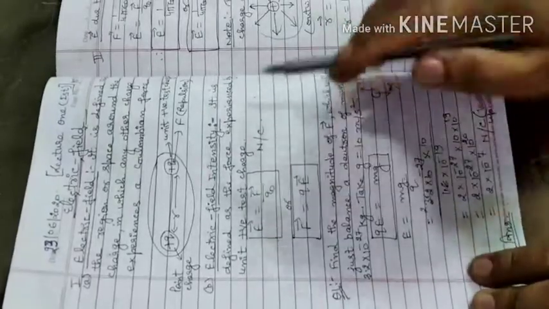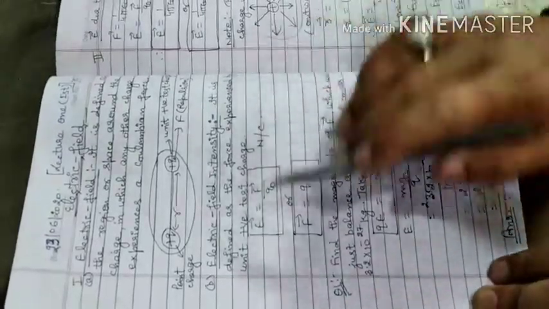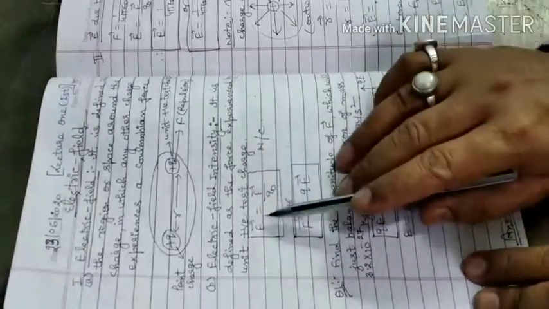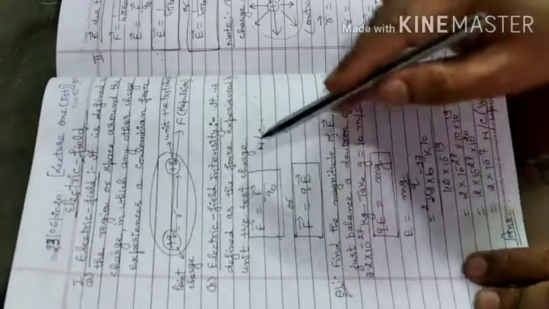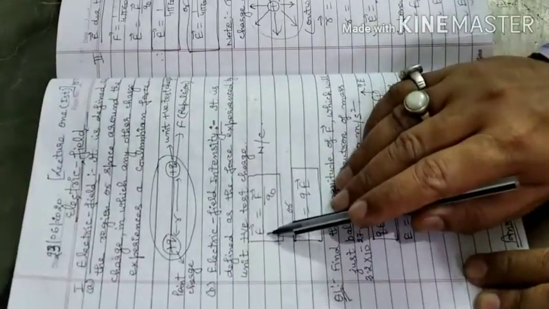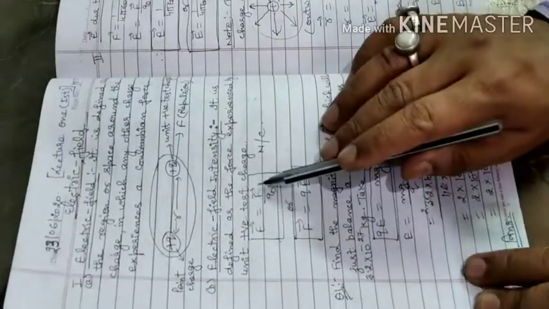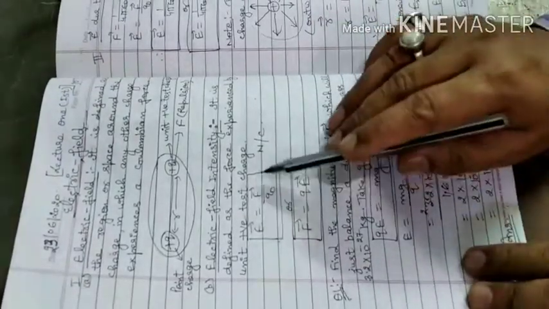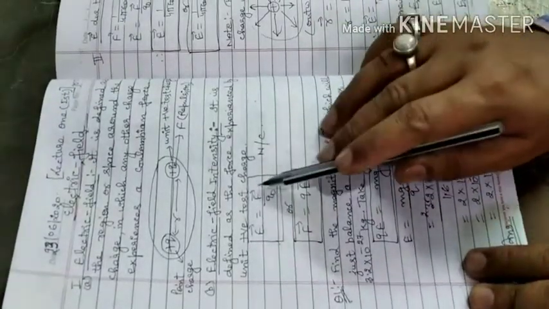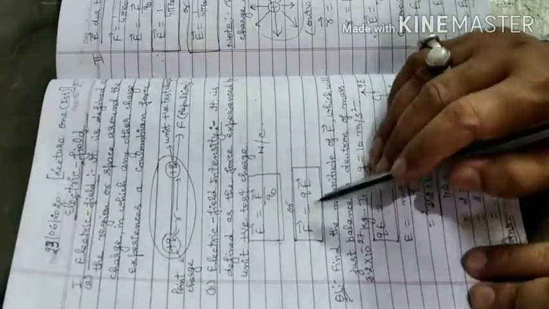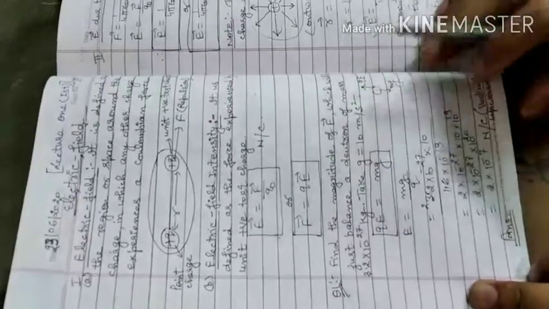It is defined as the force experienced by the unit positive test charge. Now the formula becomes E is equal to F upon q0. The vector notation denotes that the electric field is also a vector quantity, and force, you all know, is also a vector quantity. Its unit is very easy to write: newtons per coulomb. Or we can say F is equal to q into E.